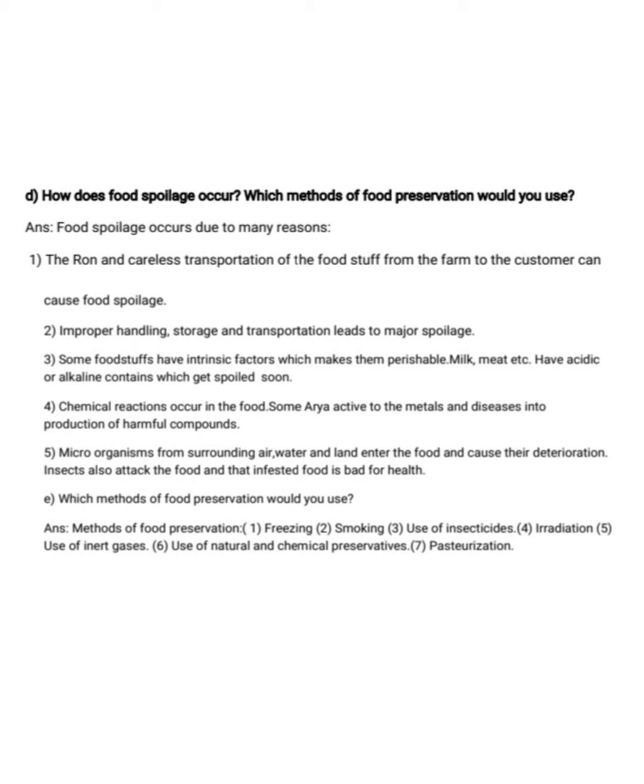Second point, improper handling, storage and transportation leads to major spoilage. Third point, some foodstuffs have intrinsic factors which makes them perishable. Milk, meat, etc. have acidic or alkaline contents which get spoiled soon.